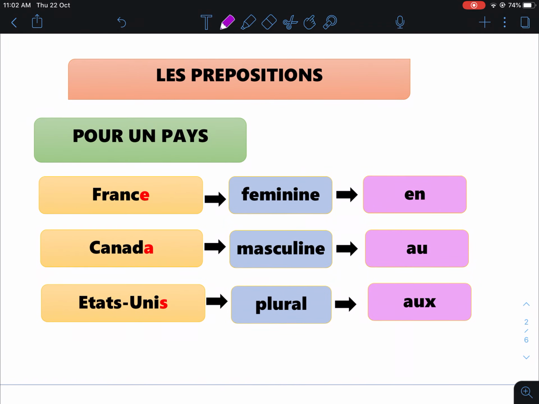How do we use which preposition we can use with a country? Okay? Now, pour un pays, for a country. Remember, previously we have learned for countries you have masculine form, singular form, feminine, singular, and also plural form.